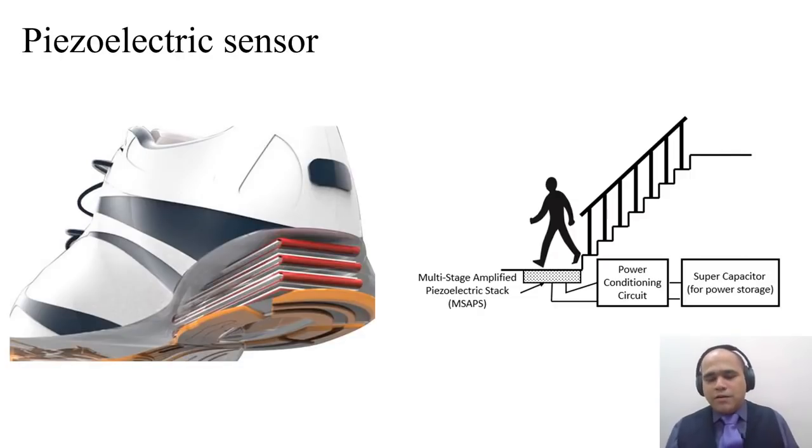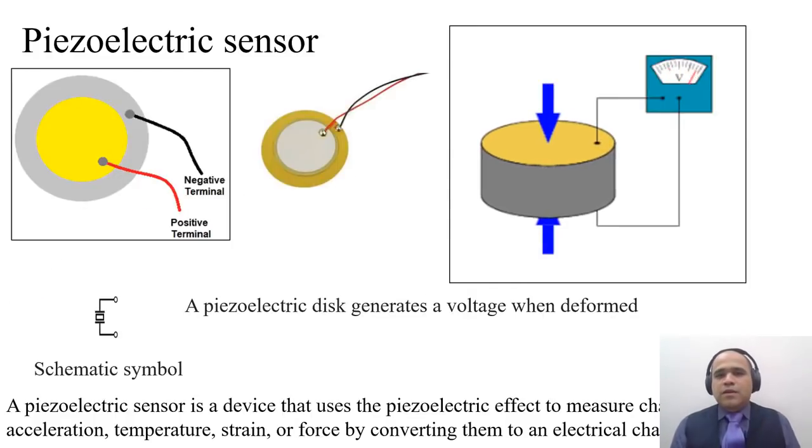Now you might have heard of a bridge on which, when you walk, electricity is generated, or the concept of smart shoes that generate electricity as you walk. The sensor used in that is basically a piezoelectric sensor. We know that when a piezoelectric crystal experiences force on one of its plates, it generates a voltage across the two plates. The same principle is used in piezoelectric sensors, which convert pressure into voltage.